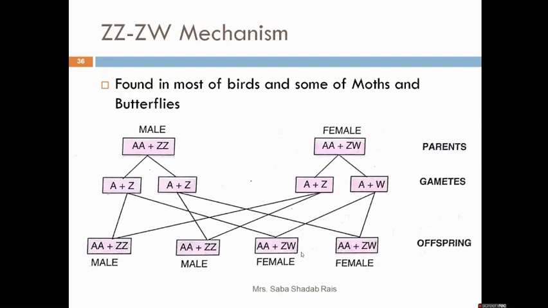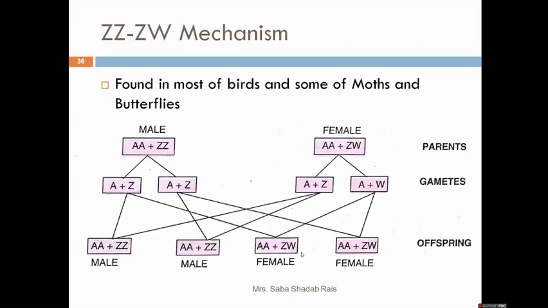Same way, if the male gamete is combining with the female gamete which has the Z sex chromosome, a male child will be born. But if the male gamete is combining with the female's W gamete, at that particular time the offspring will be female.